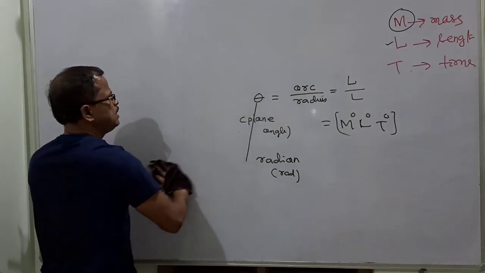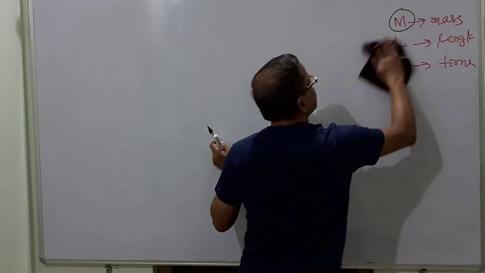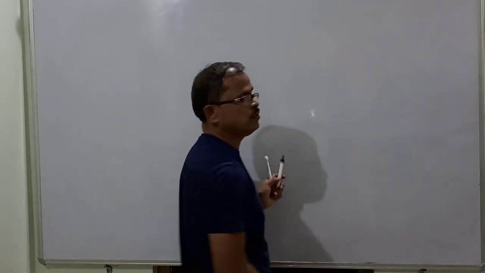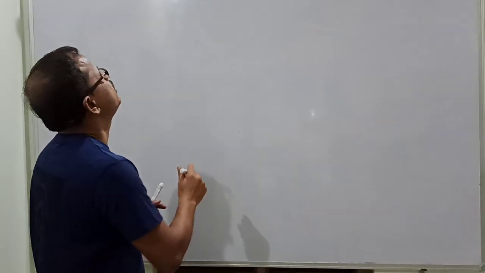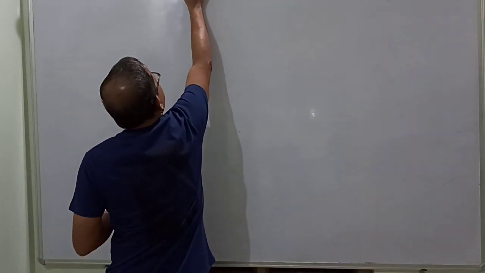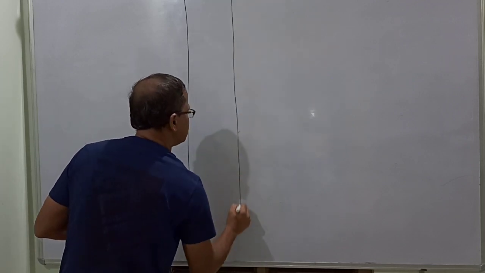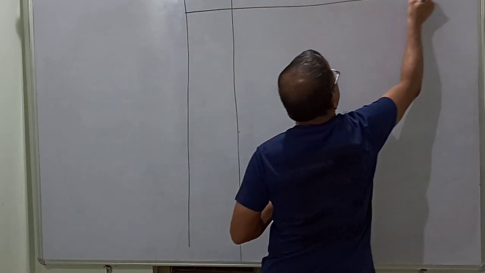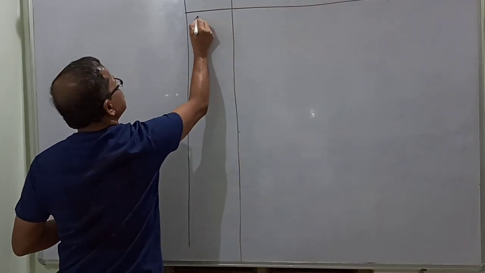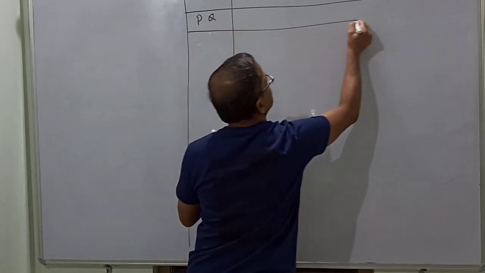To discuss the dimensions, let us express all the terms in a tabular manner so that we are able to remember. Let's say I am making a table like this. These are the physical quantities, PQ means physical quantity.